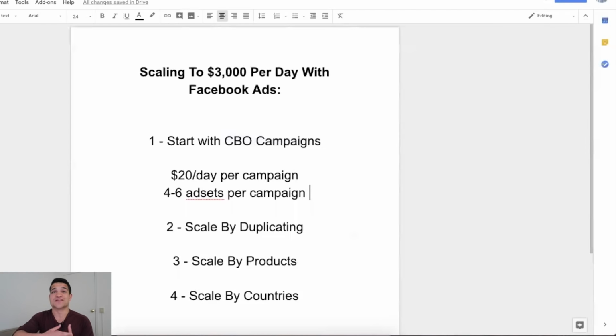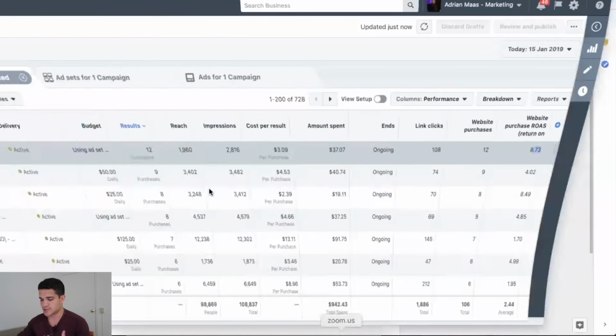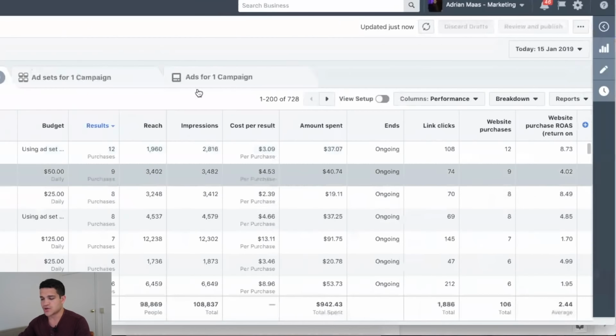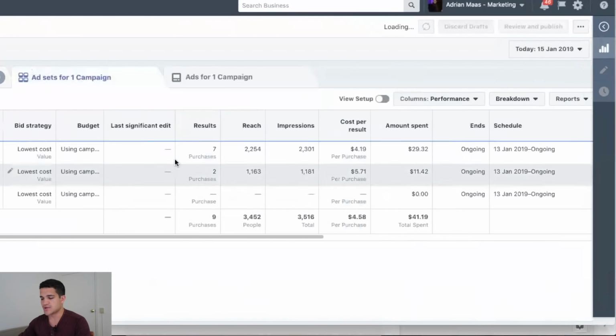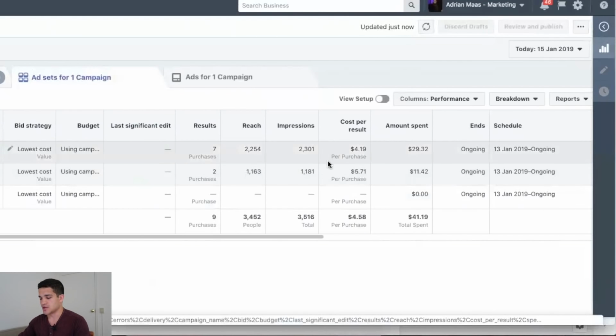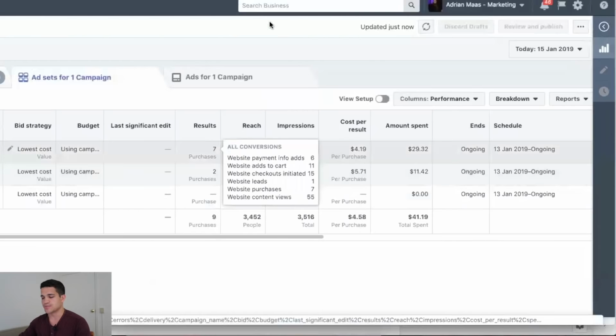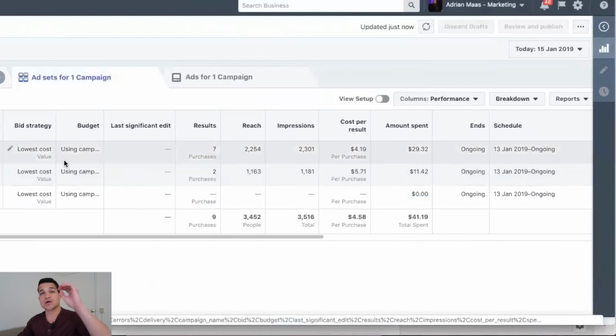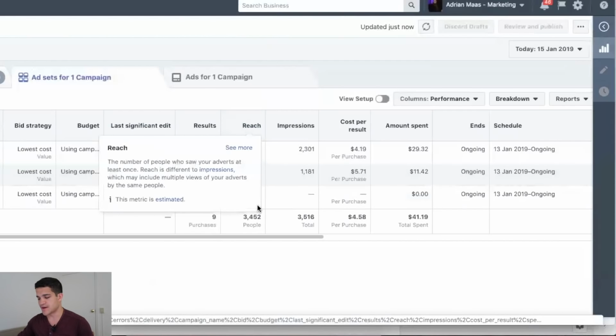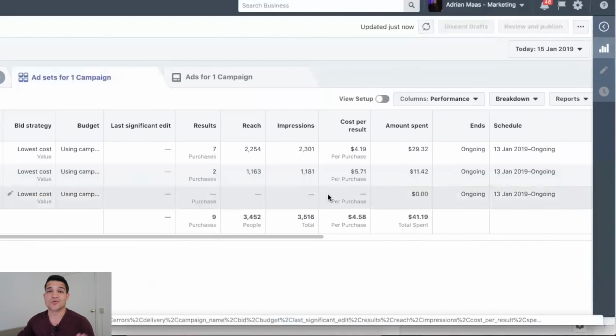You don't have to do the work of running 10, 20 different ad sets with no results. Facebook is going to optimize for you, and it's going to tell you these ad sets are the ones that are working better. Now, you can see actual proof that this works. You can go here and check the ad sets. This is 3 different ad sets, for example. This ad set is clearly doing better. Now, what you can do is sort by ad sets and start pausing the ones that don't work.